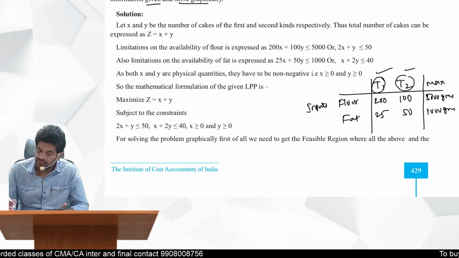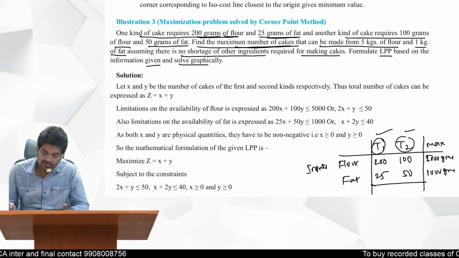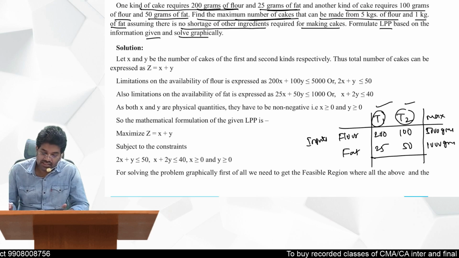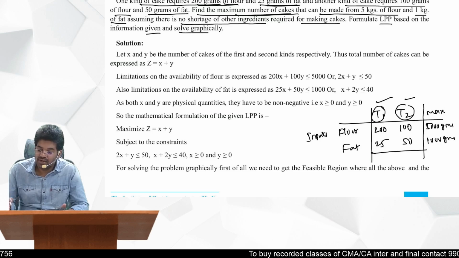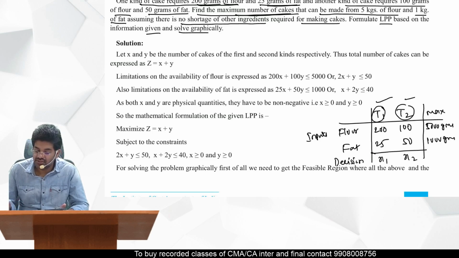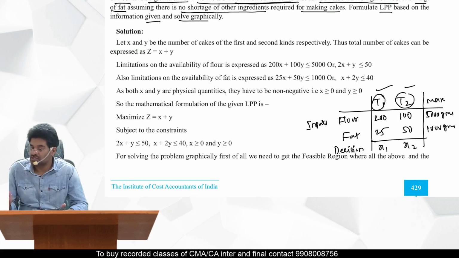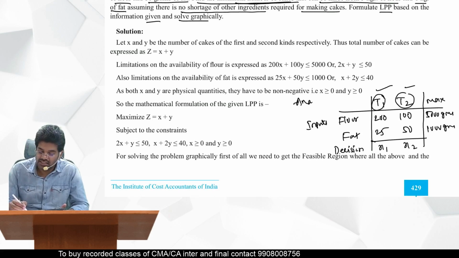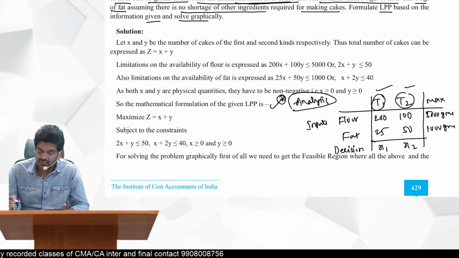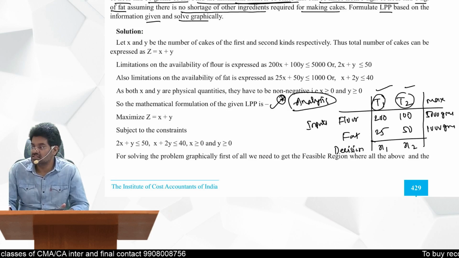Now the question is, how many cakes of T1 and T2 should we make? So the decision variables are T1 and T2 only, which we can call x1 and x2. So this is the first step, this is the analysis. We call this the analysis.